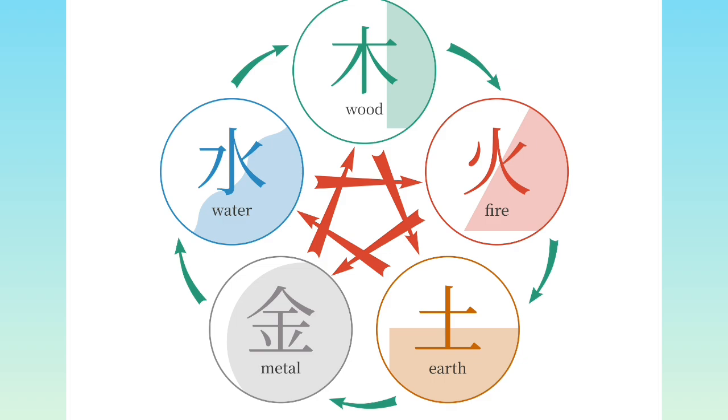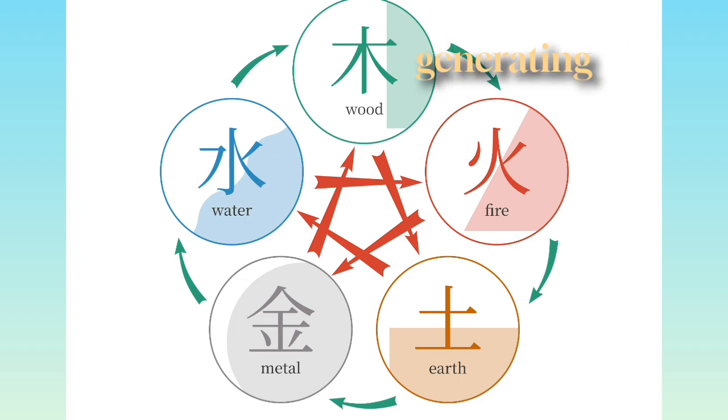There is also an interrelationship between the generating and the controlling sequence. For example, wood controls earth, but earth generates metal, which controls wood. Furthermore, on the one hand, wood controls earth, but on the other hand, it generates fire, which in turn generates earth. Thus, a self-regulating balance is kept at all times.